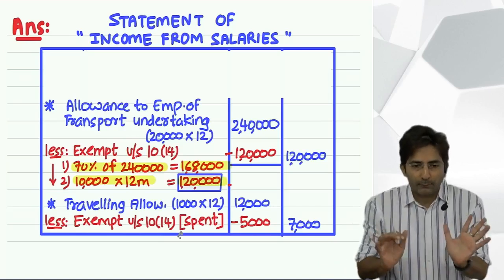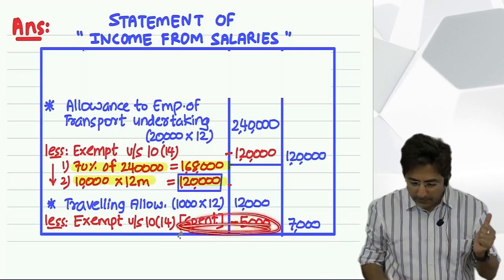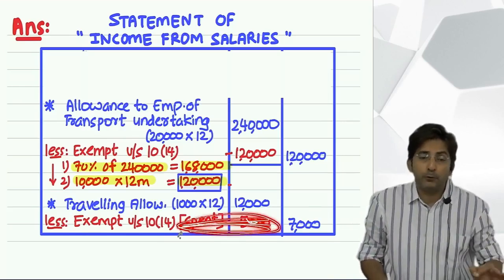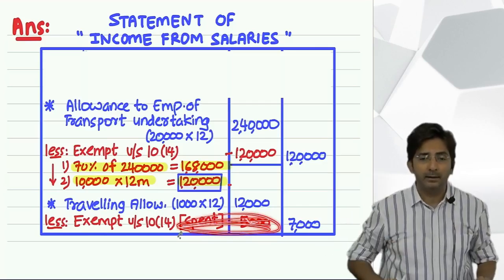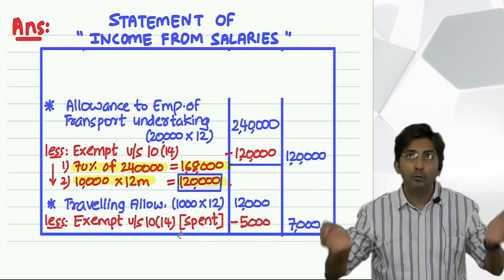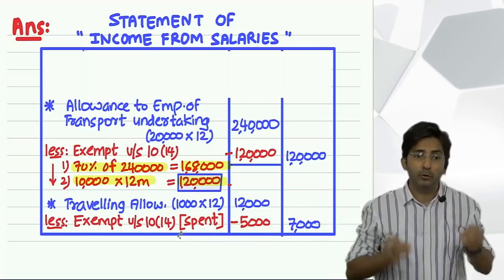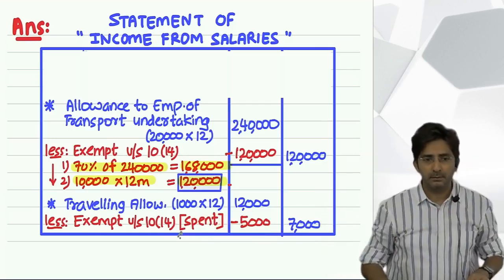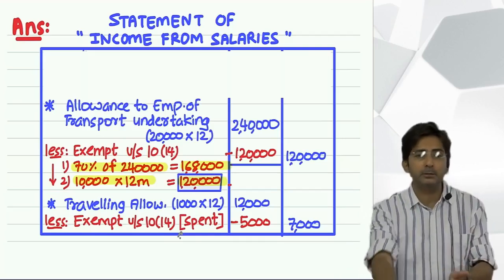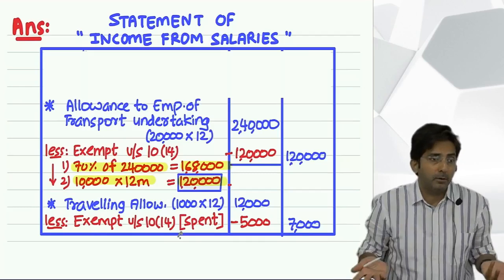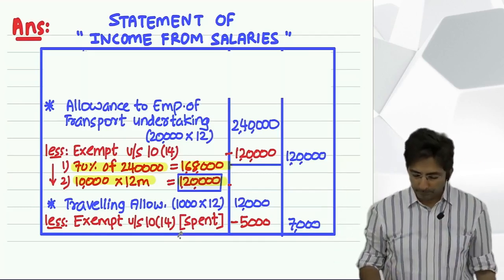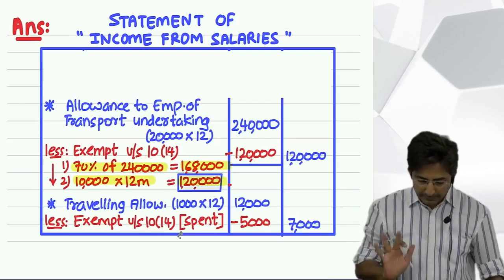In short, what I was saying, if spent amount is not given, then we can assume fully spent. Because one thing is for sure, he has spent definitely. Otherwise, if an employee doesn't have to travel, doesn't have to spend, no boss is a fool to give him traveling allowance. So if he has been given traveling allowance, one thing is sure, it is spent. But if we don't know the amount spent, assume fully spent, fully exempt. Okay. So this was T, traveling allowance.